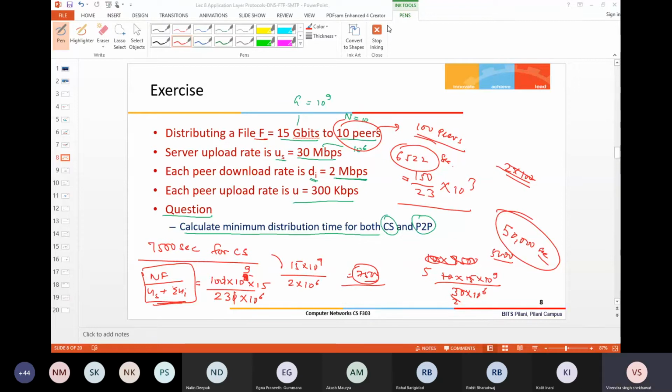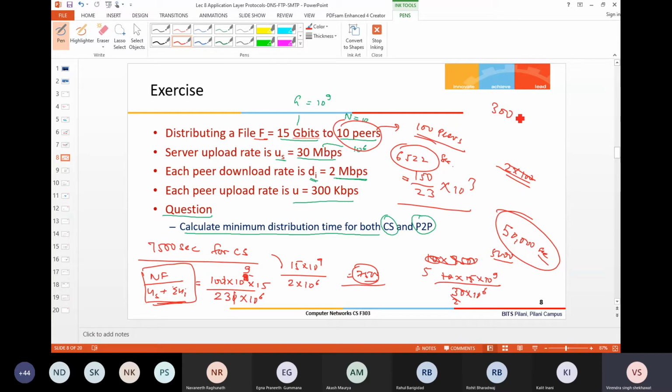Sir, for sigma UI in the denominator, shouldn't we be taking the upload speed and not the download speed? Right, yes, upload speed. Sorry, you're right, it's not the download speed. UI is the upload speed. So it is 300 kbps.